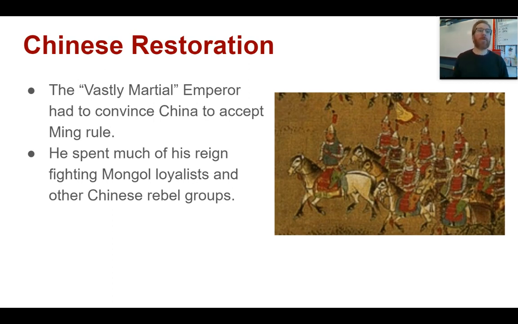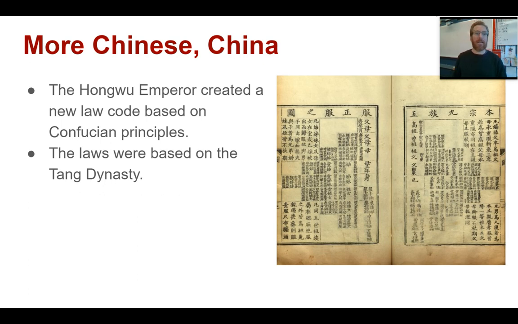This Hongwu Emperor, the vastly martial emperor, had to convince all of China to accept his rule. And he spends almost all of his reign fighting against Mongol loyalists and other Chinese rebel groups that are seeing the collapse of the Mongols and thinking to themselves that they can start their own dynasty and their own emperor. So he has to fight not just against the Mongols, but also against other Chinese.